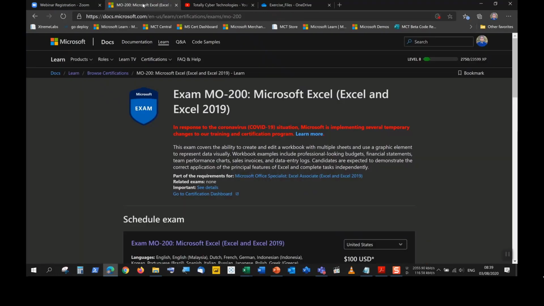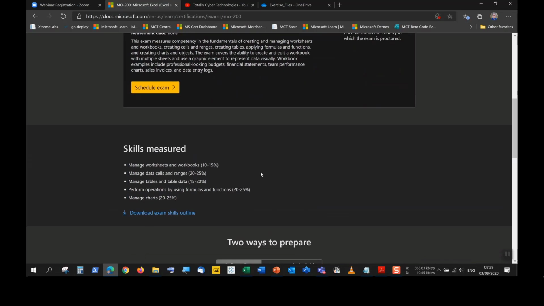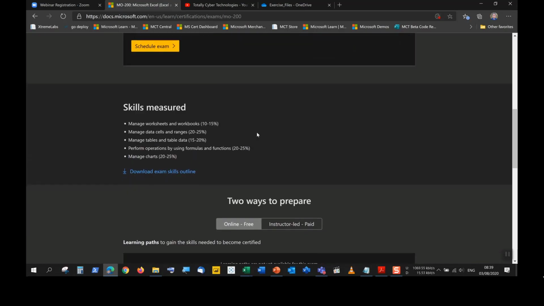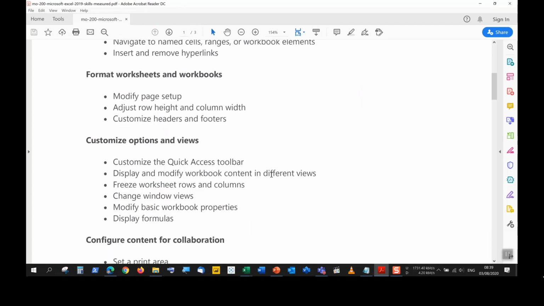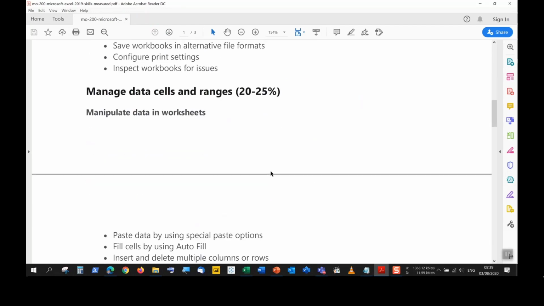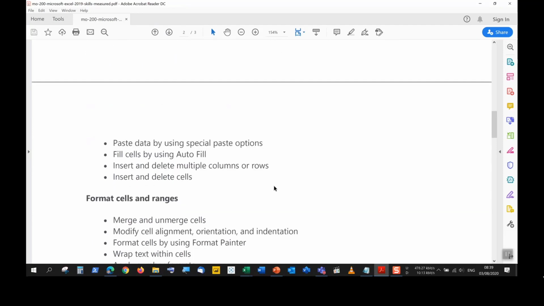And as always, we are making sure that we look at the exam objectives every time we want to attempt any particular exam, especially this particular course and this particular exam. It is always a good idea to familiarize yourself so then you know what we are looking at. Again, the link for this will be posted alongside the YouTube video.